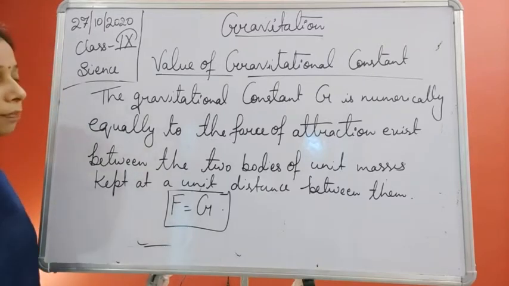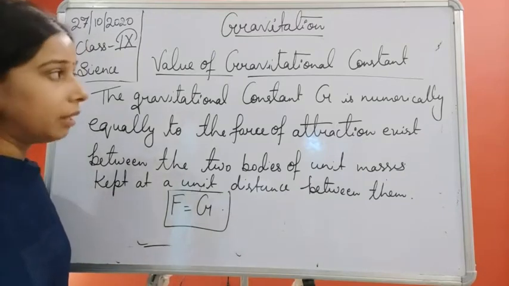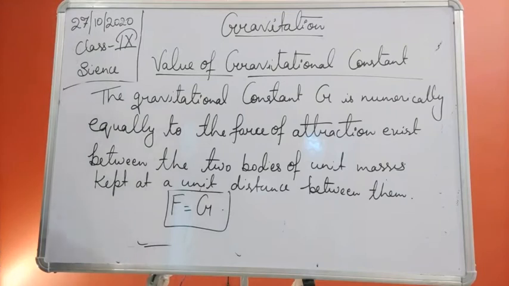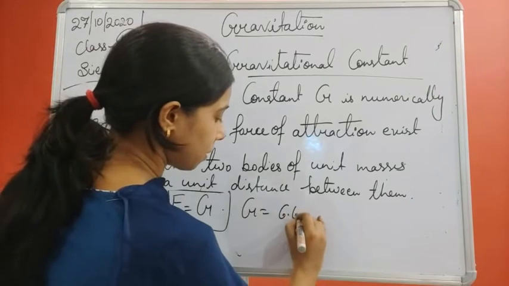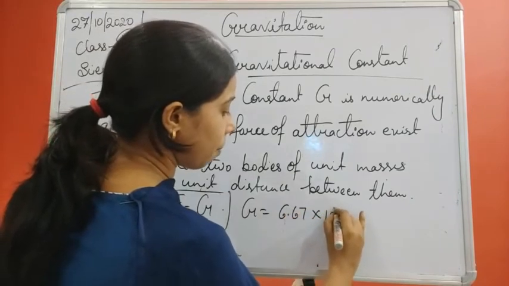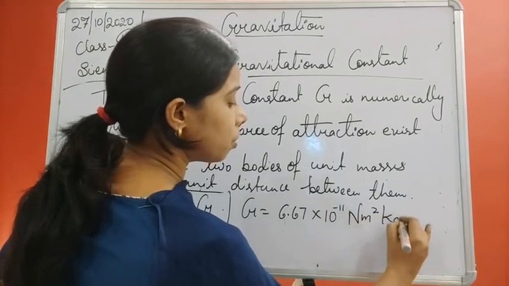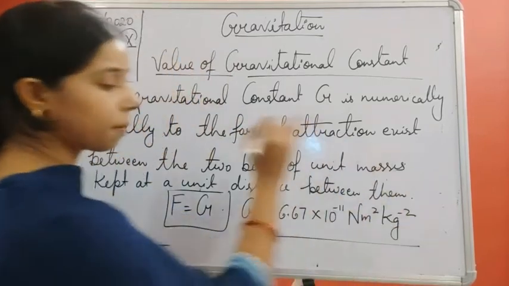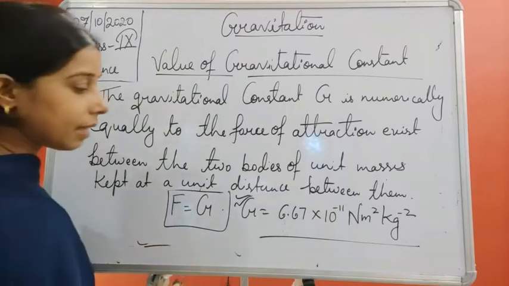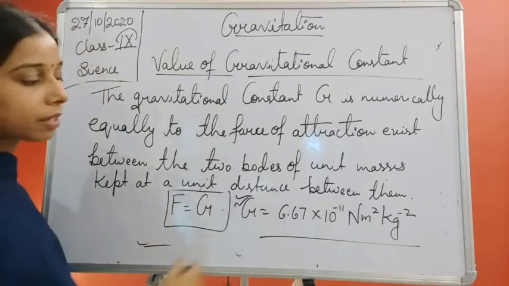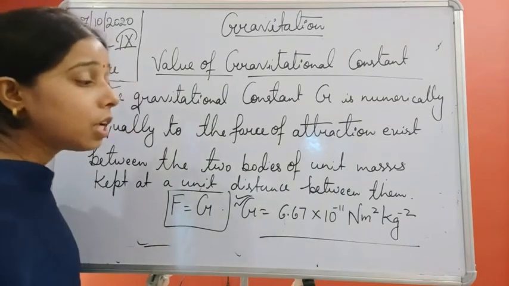It has been experimentally found that the value of this universal constant G is equal to 6.67 into 10 to the power minus 11 Newton meter square per kg square. It's a very important one. Okay, so the value of G is equal to 6.67 into 10 to the power minus 11 Newton meter square per kg square.